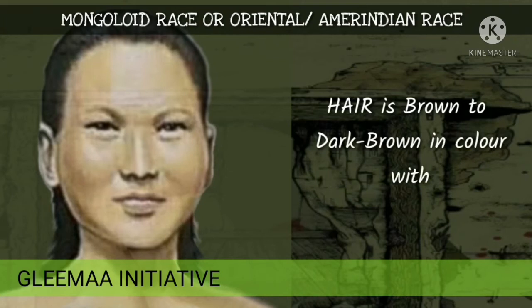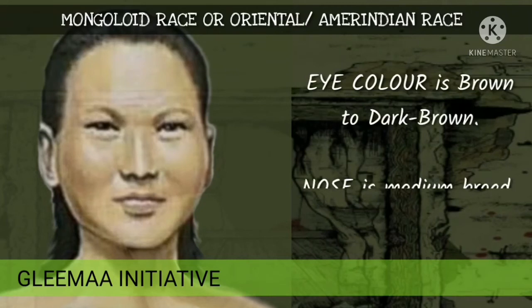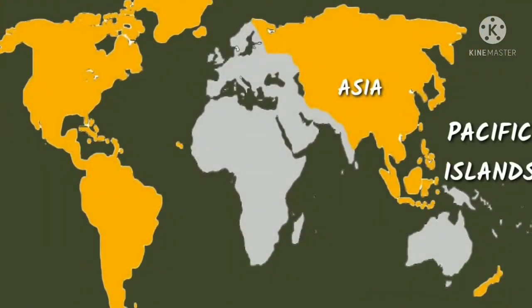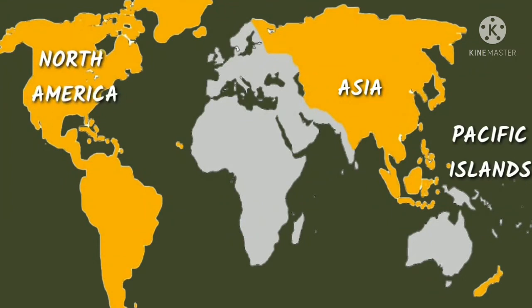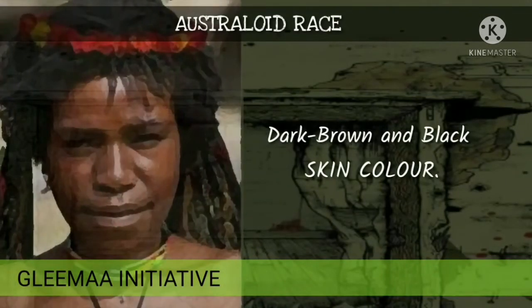Their hair is brown to dark brown in color with straight texture. Eye color is brown to dark brown. Nose is medium broad in form. So that's the Mongoloid. You can find them in the Asian continent, North America, South America, and the Pacific islands, even in Eskimos, Hungary.